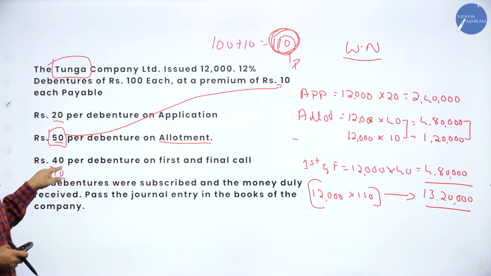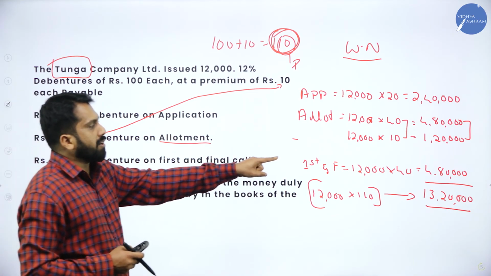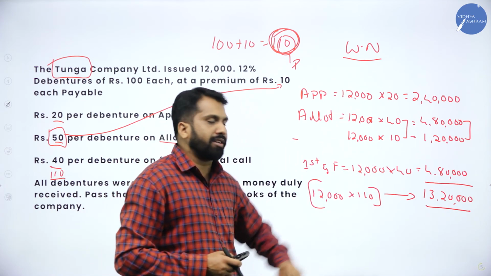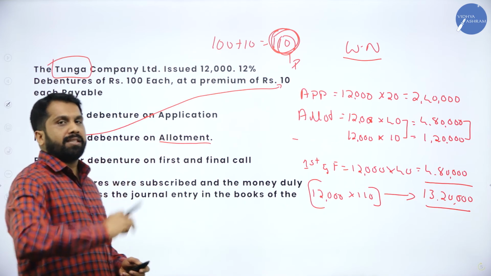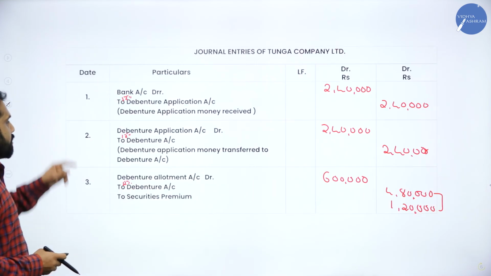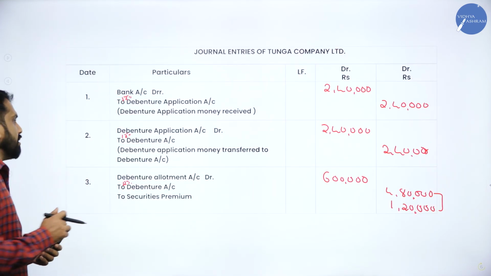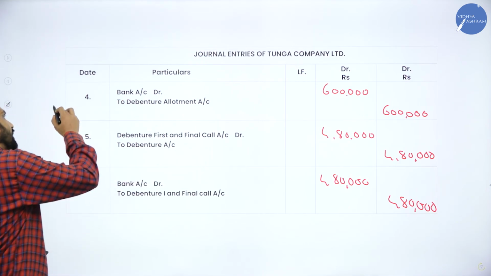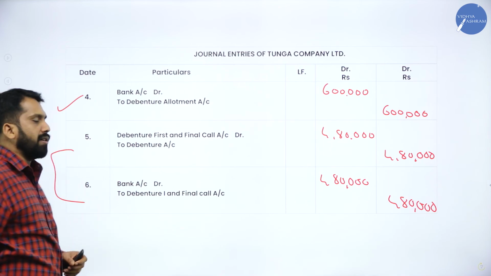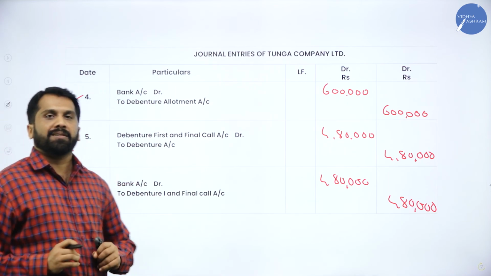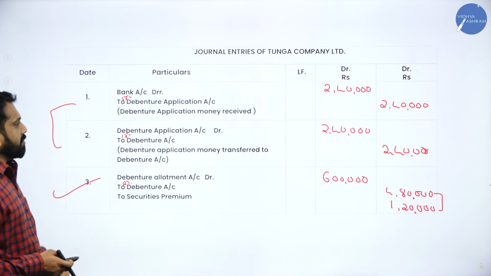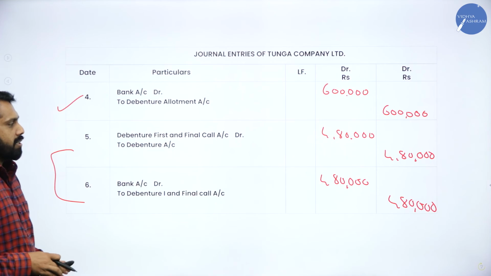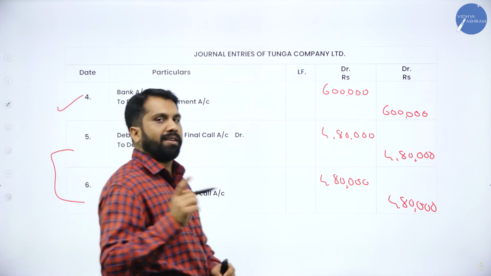First and final call, it is 40. It is given here, 40. 12,000 into 40, your answer is how much? 4,80,000. If you total, you should get how much? 13,20,000. Now, this will be your first 3 journal entries. These 2 for application, this for allotment. Again, this is for allotment, these 2 for first and final call. Now, write down these 3. Again, these 3 journal entries. This is the end of your 6 marks question.